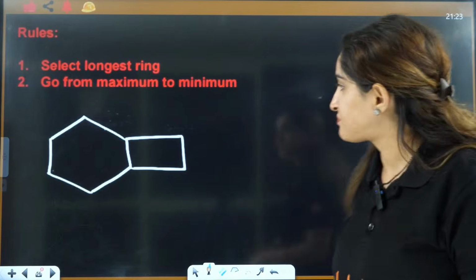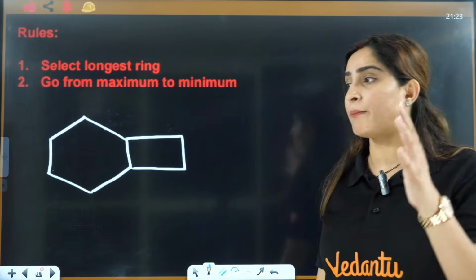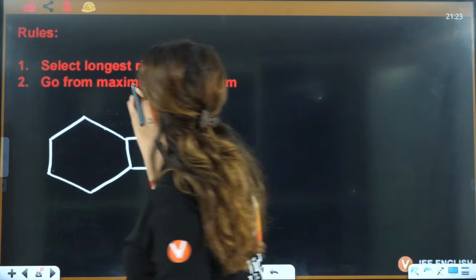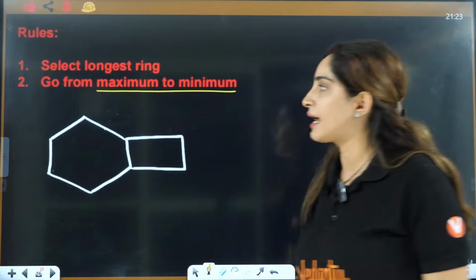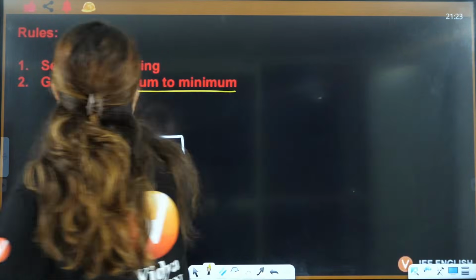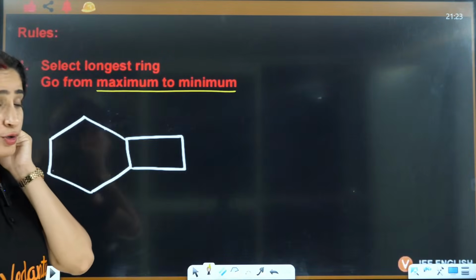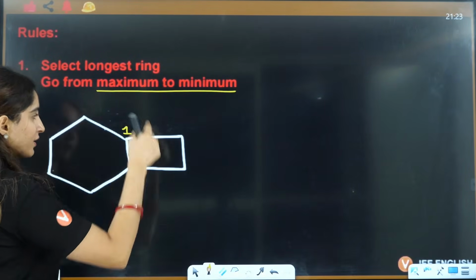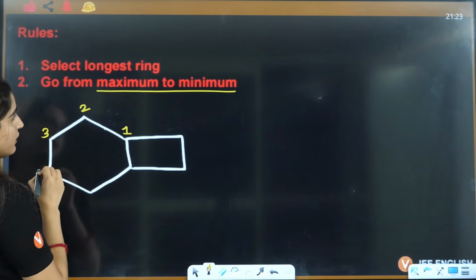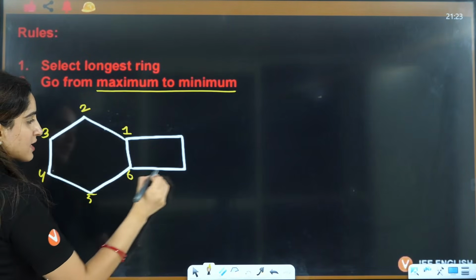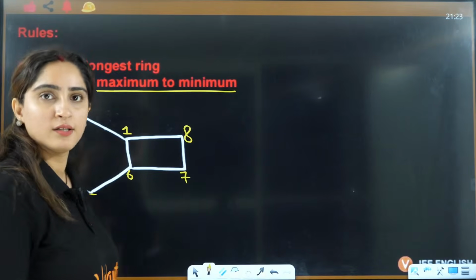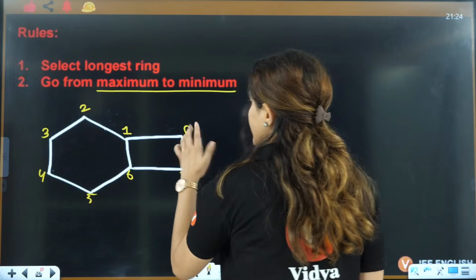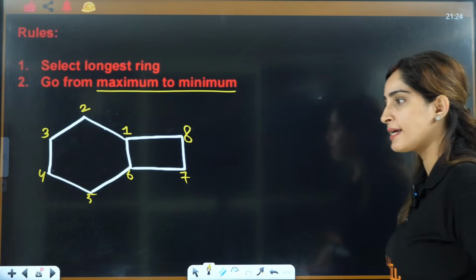Now, let's see how you're going to number this. Always go from maximum to minimum. Select the longest ring. So how do you do that? You will start from here, 1, the longest ring you will select, 1, 2, 3, 4, 5, then 6, then 7, then 8. Got it? How I have done it? 1, 2, 3, 4, 5, 6, 7, 8. Got it?